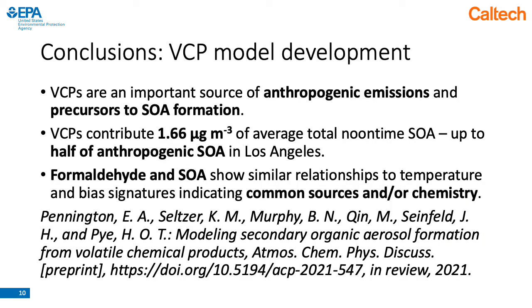So to wrap up this discussion on VCP model development, we found that VCPs are an important source of anthropogenic emissions and precursors to SOA formation. They contribute up to half of anthropogenic SOA in Los Angeles in 2010. And because of the similar relationships shown between formaldehyde and SOA with temperature, we believe that formaldehyde and SOA may have common sources and/or chemistry and should be investigated together in future work.